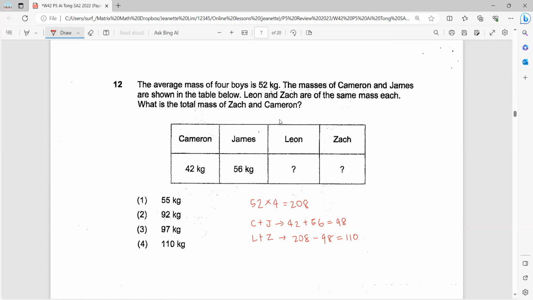You want Zach and Cameron according to the question. So let's find Zach. Since they have the same mass, 110 divided by 2. Get 55. So Zach is 55. Zach and Cameron will be 42 plus 55. So 97 is the answer.